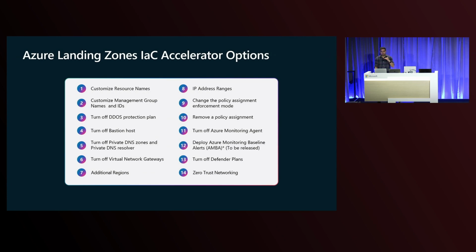Once you've chosen your scenario, every customer wants to customize it. We're not saying that you won't need to customize this. You would need to customize this. For example, one of the popular asks is, hey, I want to use my resource naming convention. So based on your customization option, you'll choose that option and make those customizations. For example, I'll show you the one, number 3 here, which is we turn on the DDoS plan by default. But if you want to turn it off, how would you go about doing that? I'll show you how you'll do that.